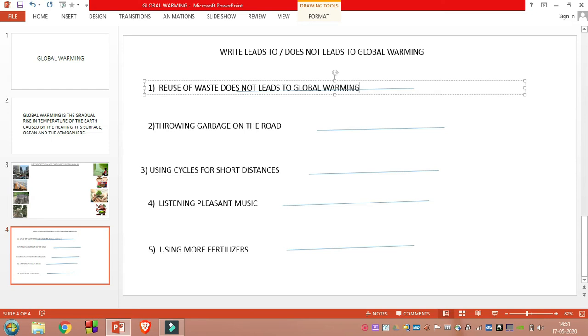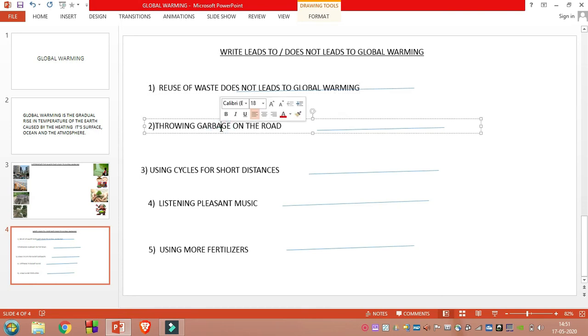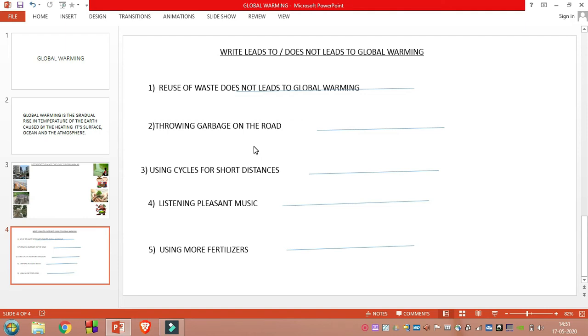So it does not lead to global warming. Next one, see, throwing garbage on the road. If you throw garbage on the road, it leads to global warming because a number of bacteria may increase or a number of waste gases are released from the garbage. So it leads to global warming. Now we have to write leads to the global warming.